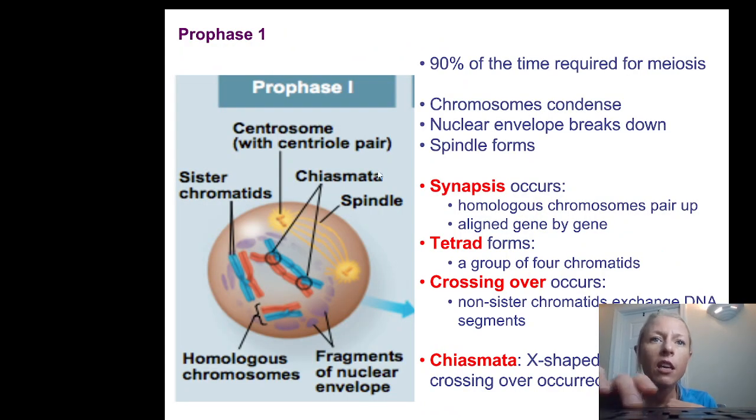So here, in prophase 1 of meiosis, we have the centrosome and spindle fiber forming. We have the nuclear membrane breaking down, the nucleolus disappearing, and then synapsis occurs, where our homologous chromosomes pair up and form a tetrad. Then crossing over occurs, where they dance and exchange genetic material. This is where we get genetic variation that allows us to have different responses to stimuli in the environment.